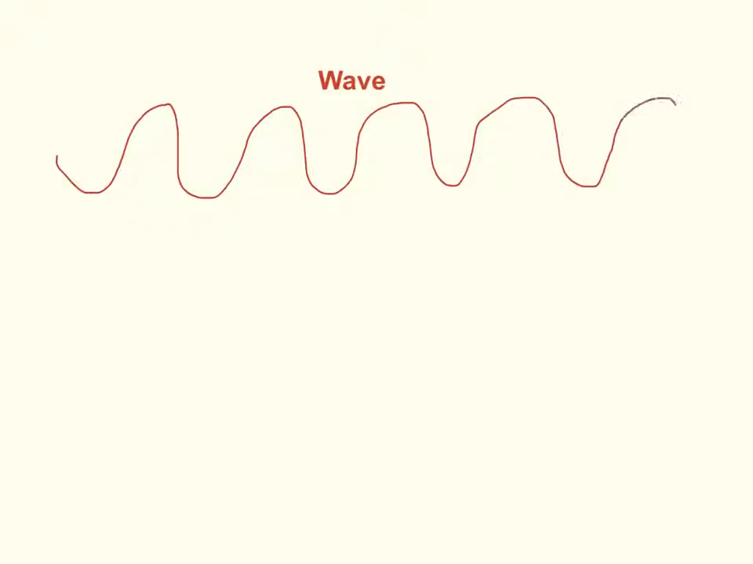We're going to start with what a wave is. A wave is a way that energy can travel from one place to another. And this energy can travel like this through space or matter, depending on what kind of wave it is. And there's different kinds of energy that travel this way.